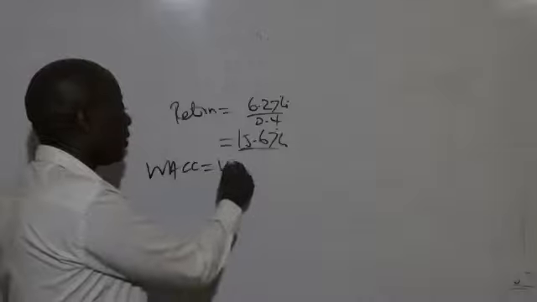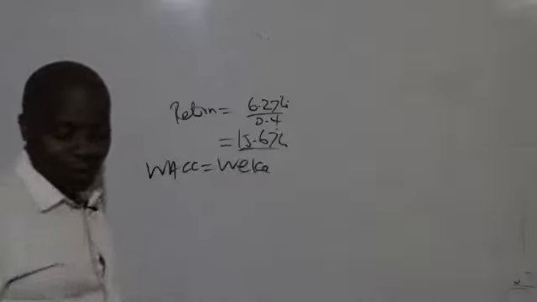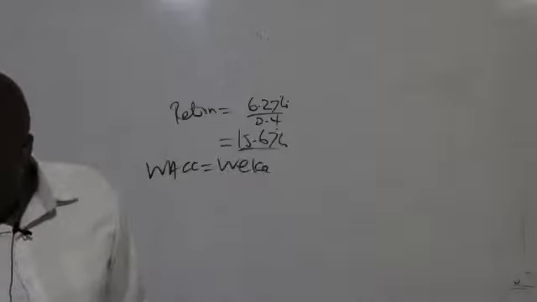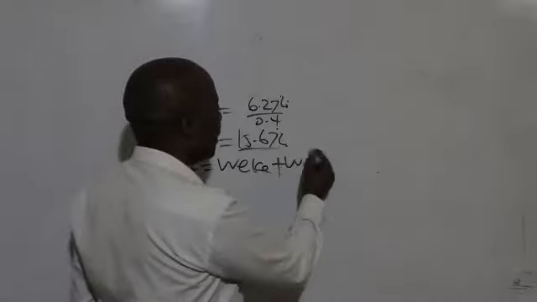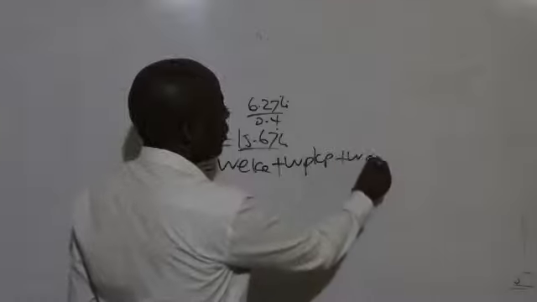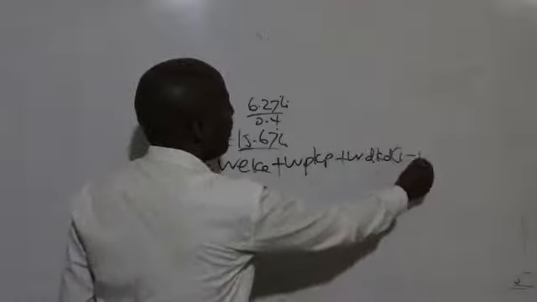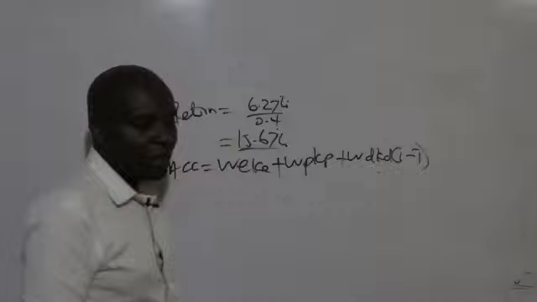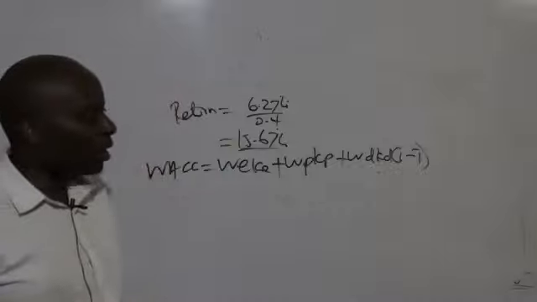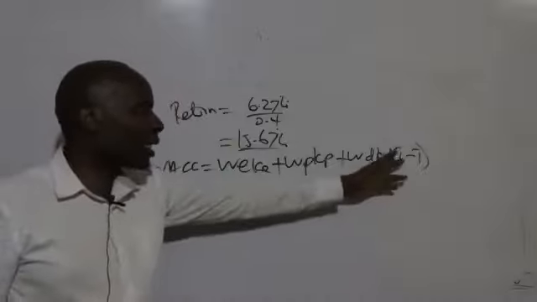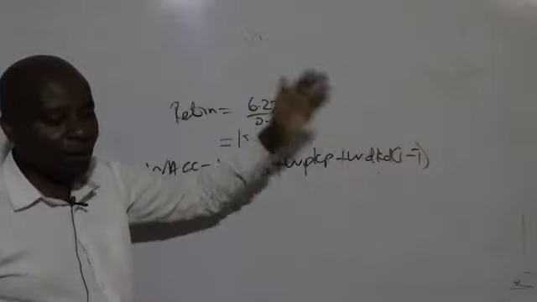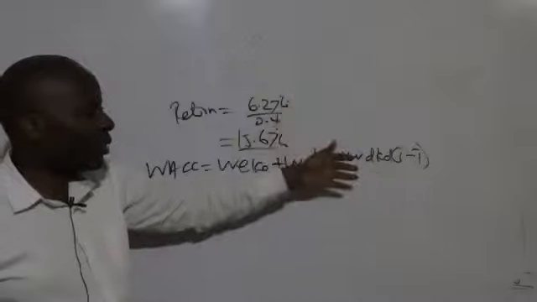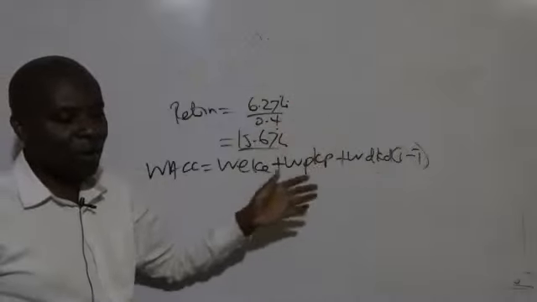It will be weight of equity times cost of equity, plus weight of preference times cost of preference, plus weight of debt times cost of debt. But remember, cost of debt, unlike the others, has to be tax deducted, because on debt we pay interest, and that interest is tax allowable.